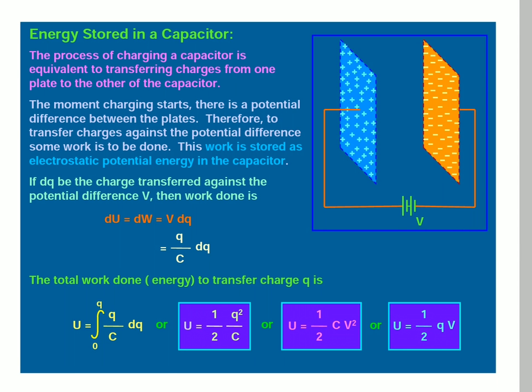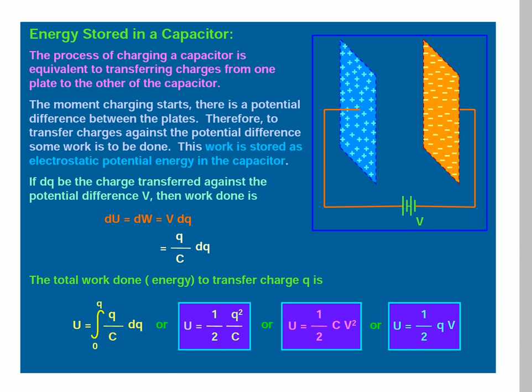If dq is the charge transferred against potential difference V, then the work done is dU is equal to dW is equal to V into dq. From the formula, V is equal to q by C, so dU is q by C into dq. The total work done to transfer charge Q is U. After integration, we get U is equal to the integration from 0 to Q of q by C dq.